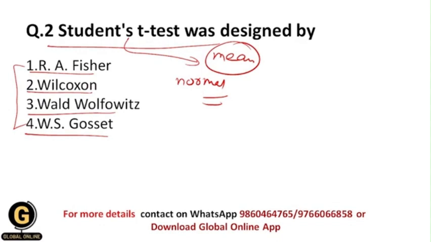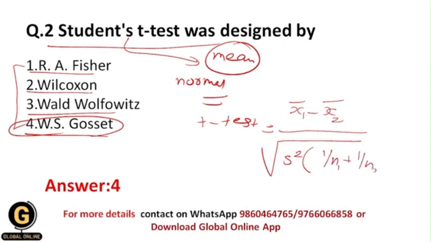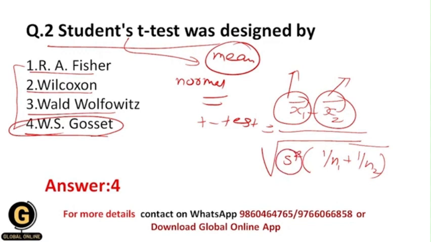Okay, and that's why your correct answer should be for WS Gossett. And the formula for Student's t-test is equal to x1 bar minus x2 bar upon under root s square in bracket 1 upon n1 plus 1 upon n2. Here x1 bar is the mean of sample 1 or group 1, x2 bar is the mean of sample 2 or group 2, s square is the standard deviation value if they have given.